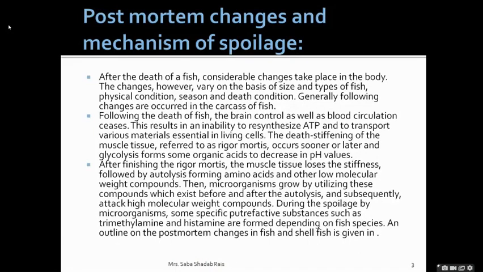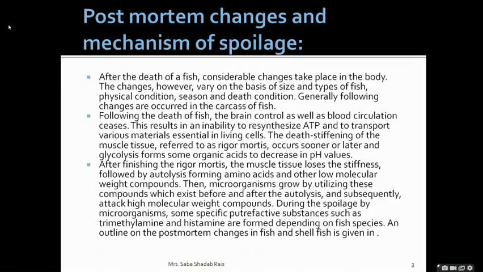Then what is going to happen? Rigor mortis we are going to discuss in detail. Then thereafter, these postmortem changes, what is going to happen? Muscle will also lose the stiffness, and that is going to cause the autolysis, that means the degradation of the amino acid and lower molecular compounds. And thereafter more changes. Then microorganisms will grow inside the fish.